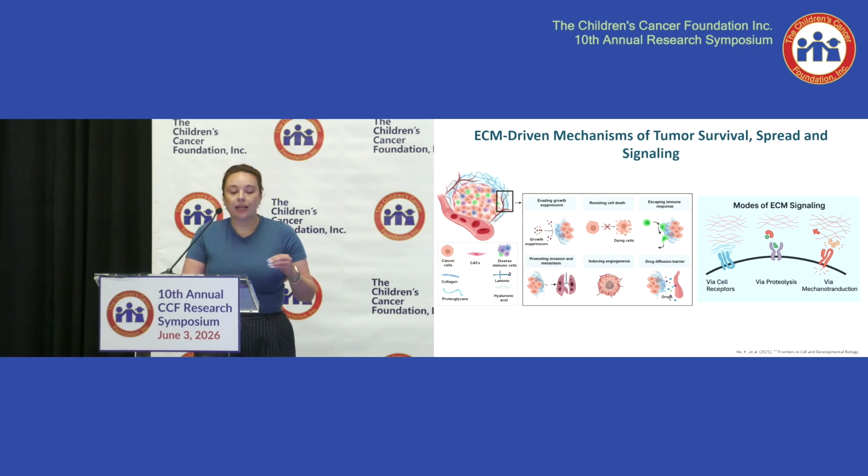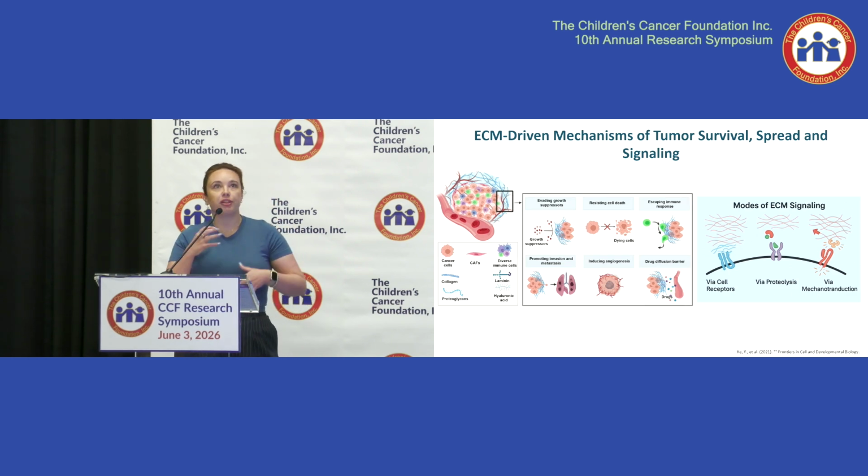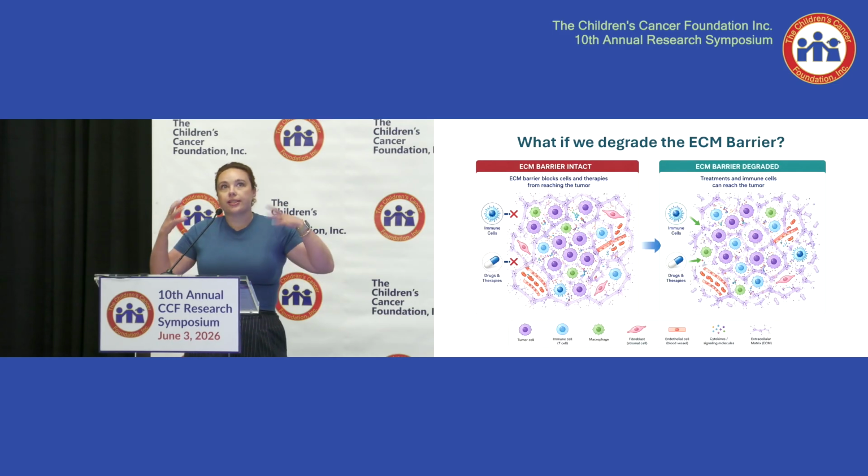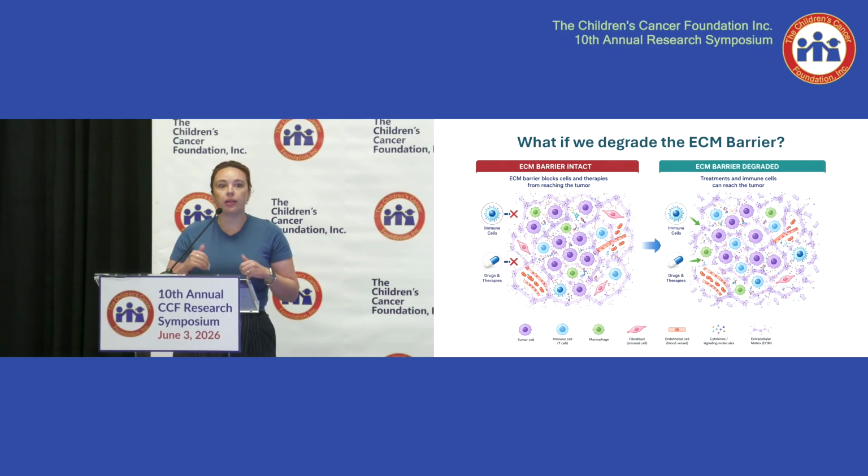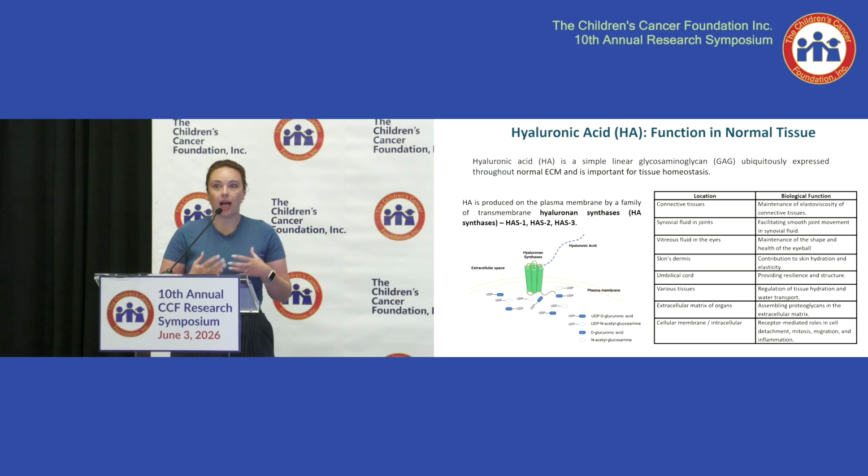as well as through proteolysis, where the remodeling can reveal different chemokines and cytokines, and through mechanotransduction signaling. So the cells are actually able to sense the changes in the matrix stiffness, and this causes downstream signaling changes. So again, if we imagine this ECM encapsulating and cloaking the tumor cells, we thought: if we could identify a component within this environment that we could target and degrade, would this enable better access of immune cells to the tumors, and chemotherapies and therapies to be more effective? And that's what got us interested in hyaluronic acid.